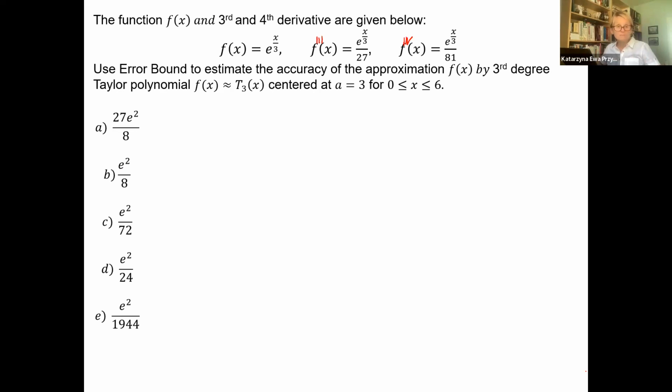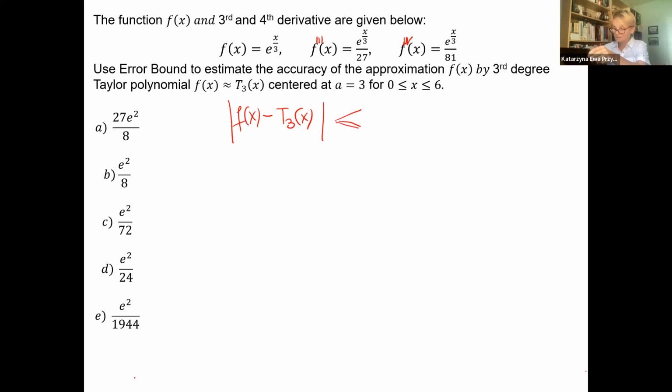Use error bound to estimate the accuracy of the approximation function by the third degree Taylor polynomial centered at 3 on the interval between 0 and 6. That means 3 is center and we're going 3 units away. For all of these values, we can do the approximation, but how good it is, how small is the error. Error bound. That's what we're doing, taking the entire function and substituting the approximation. And this is error.